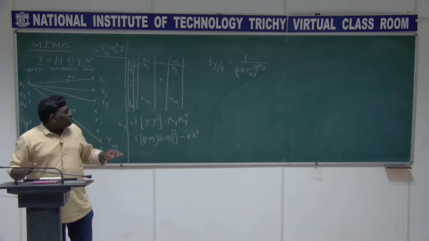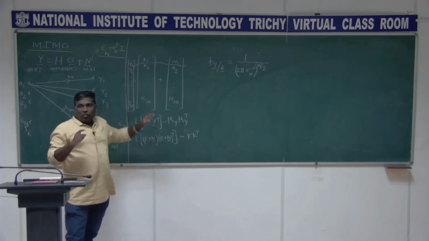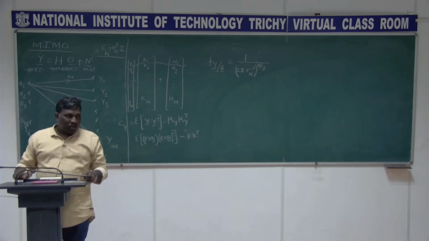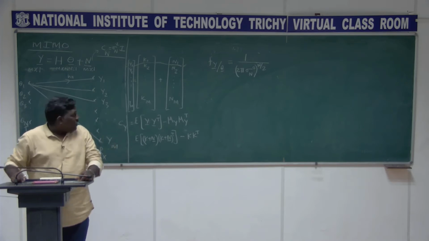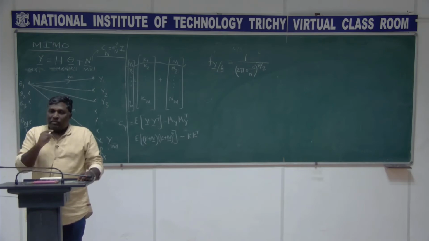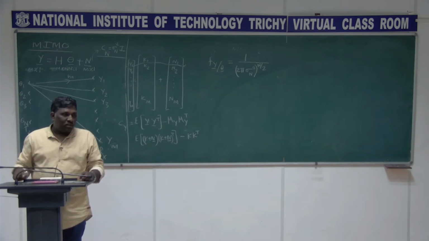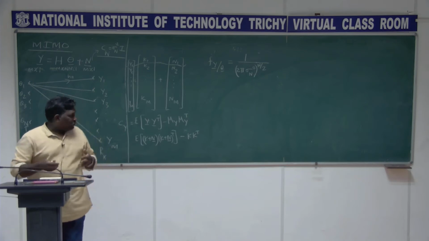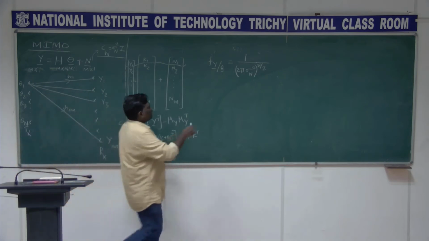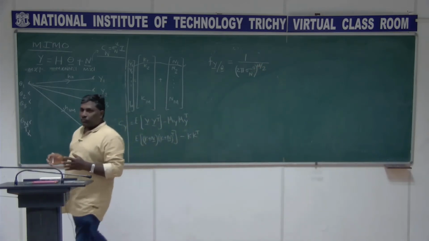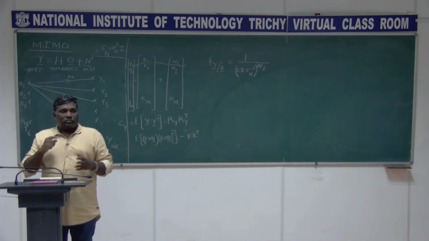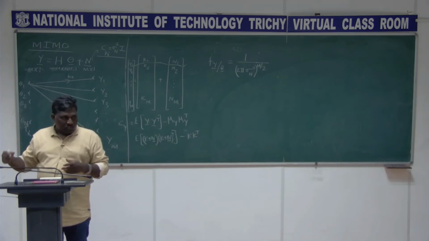If I take the density function of y1, it is 1 by root of 2 pi sigma square times e power minus (y1 minus that constant k1) the whole square by 2 sigma n square. So you have the denominator square root of 2 pi sigma n square. Like that I have to write it how many times? I need to write it m times. I'm sorry, this is not n, this is m here. So m times I have to write 1 by square root of 2 pi sigma square, and so on.